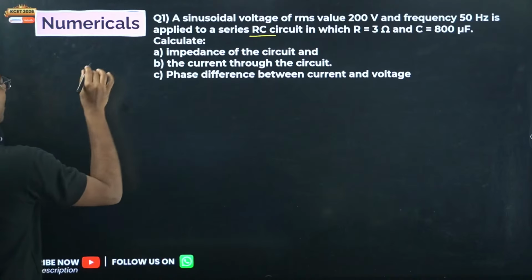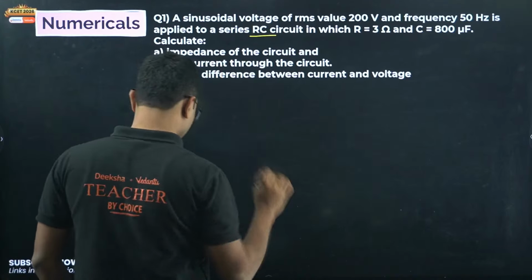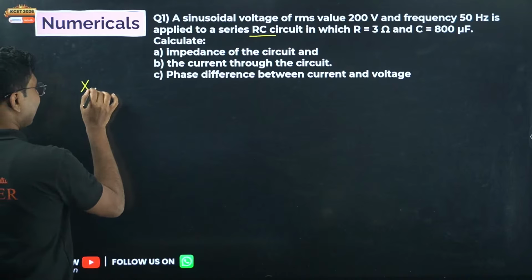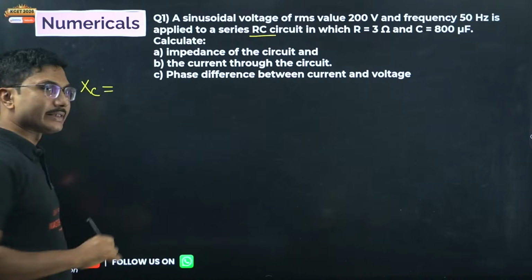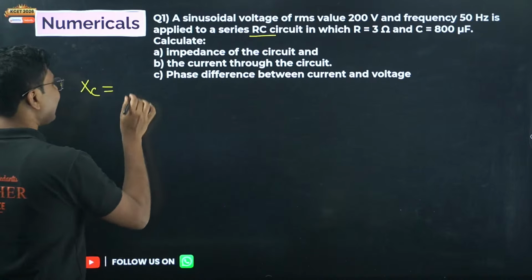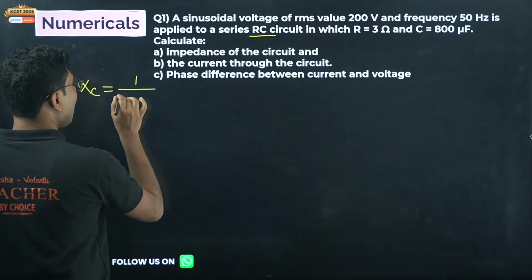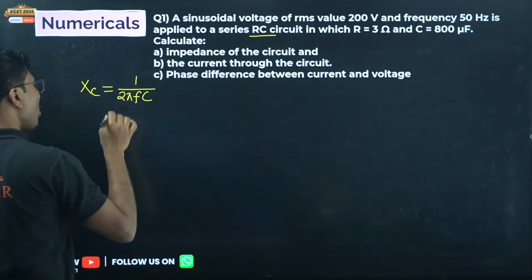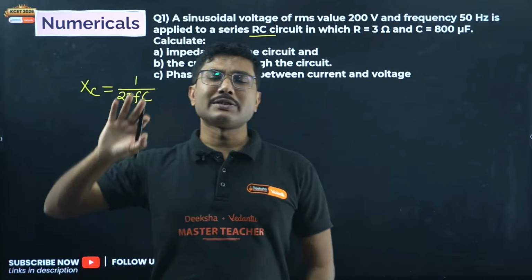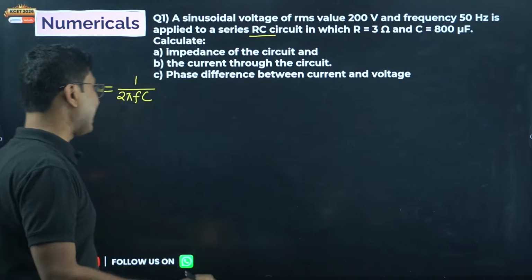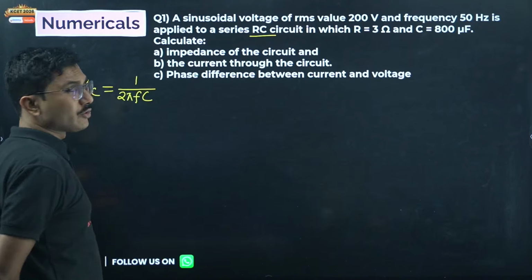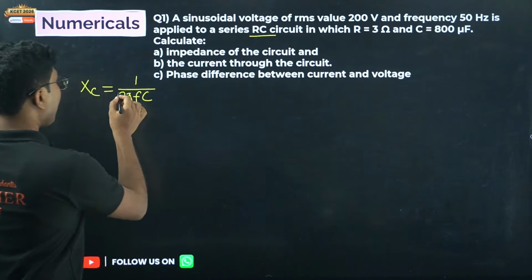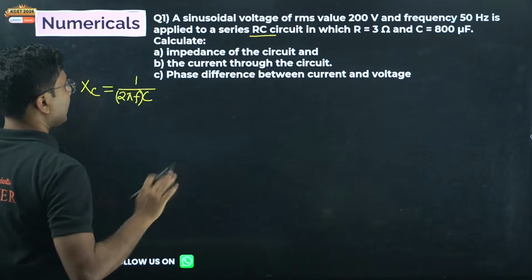First of all, how to find the impedance? To find the impedance, the first step is to calculate XL and XC. Now L is not here, so only XC is sufficient. What is XC? XC is 1 by 2 pi F into C, or 1 by omega C. Omega C based questions come in the KCET exam. In the board exam there will always be a 1 by 2 pi FC based question. This 2 pi F can be replaced by omega, that's it.